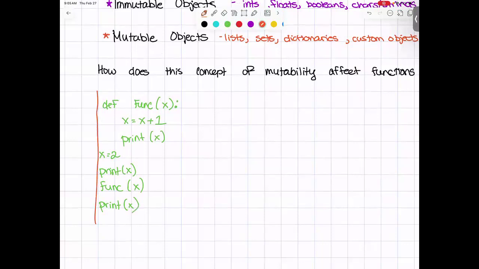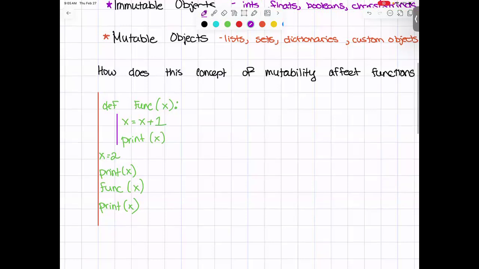Here is our global space, the global scope of our program. And here is going to be the scope local to the function. So we can see that we have these two different levels of scope, and we talked about scope previously as well. So this is not a video on scope. This is just going to be on this idea of immutable and mutable objects.